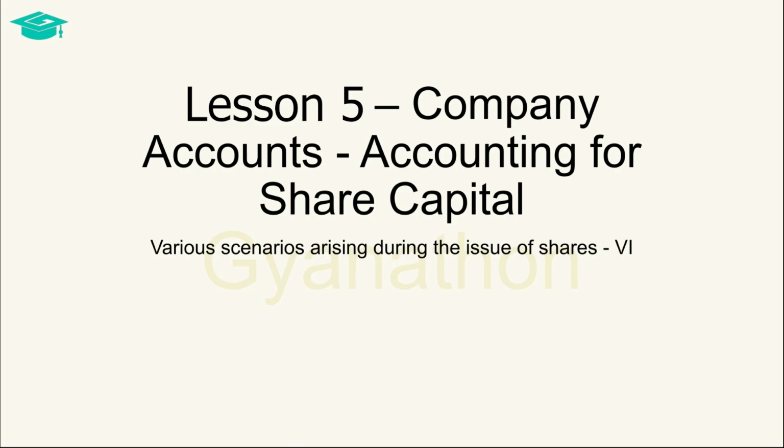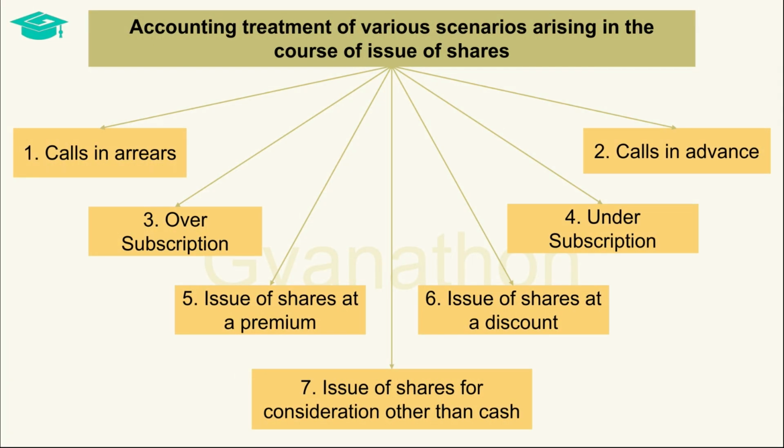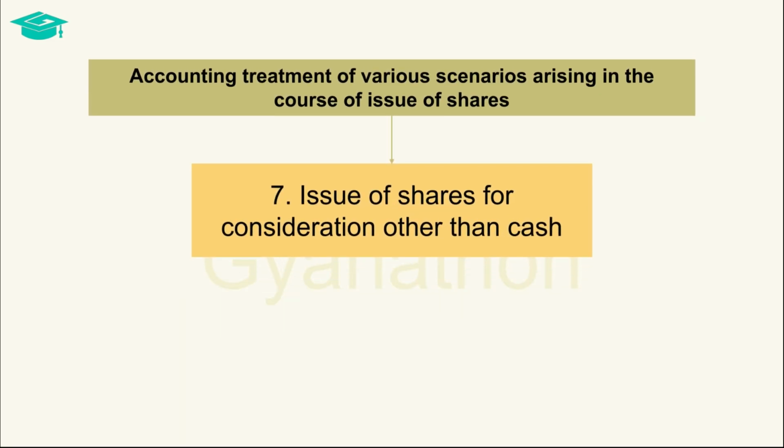We are discussing the various scenarios that arise in the process of issue of shares by a company. These include calls in arrears, calls in advance, oversubscription or undersubscription, issue of shares at a premium or at a discount, and issue of shares for consideration other than cash. By now, we have discussed the first six scenarios within this. Now, let us discuss the scenario where shares are issued for consideration other than cash.